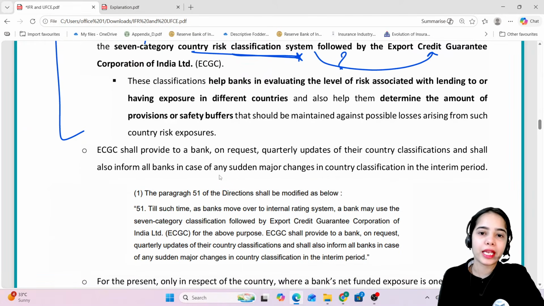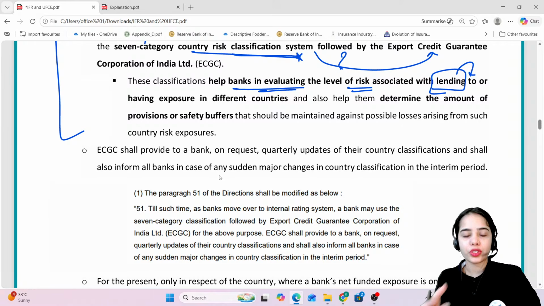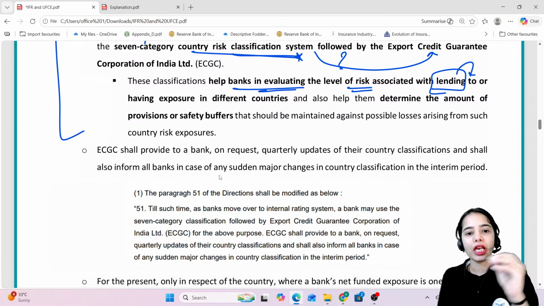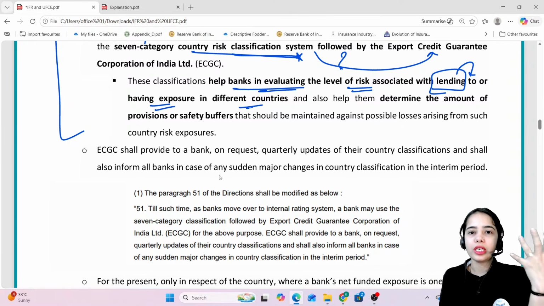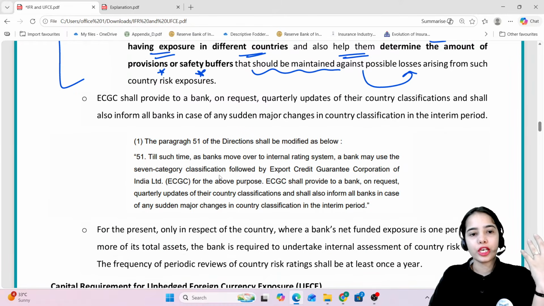These classifications help banks in evaluating the level of risk associated with lending to the companies or corporations of a particular country or having exposure in different countries, and also help them determine the amount of provisions or safety buffers that should be maintained against possible losses arising. So if the banks are able to identify the risk, they will be able to maintain the provisions against those risks.